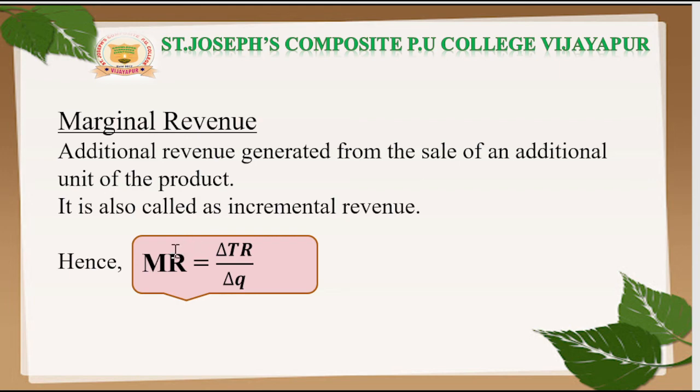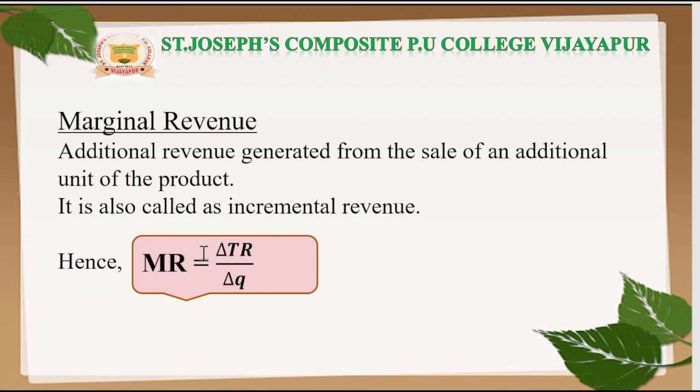Hence, we can write the formula like this: MR is equal to delta TR divided by delta Q. Delta means change, TR means total revenue, and Q means quantity of output. That means total revenue changes due to changes in the quantity of output. As a result, the marginal revenue will also change. Or we can say that MR is equal to change in total revenue divided by change in quantity.